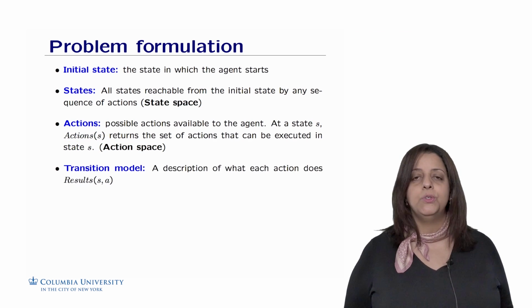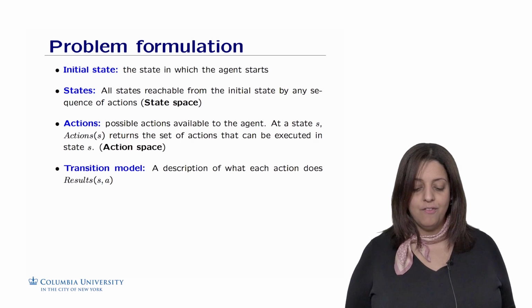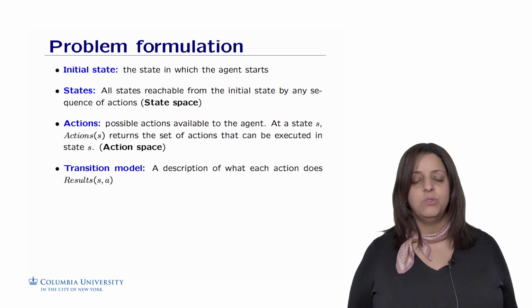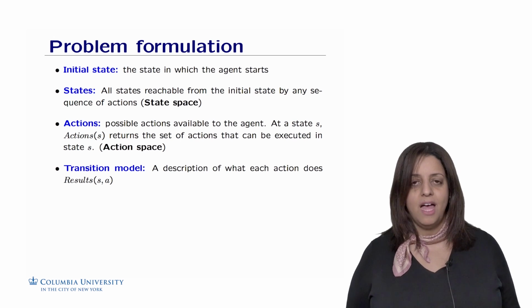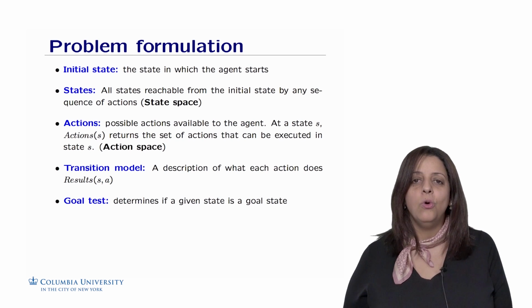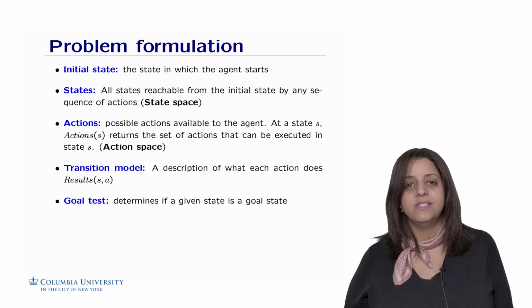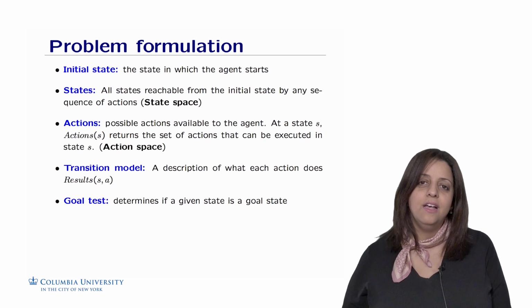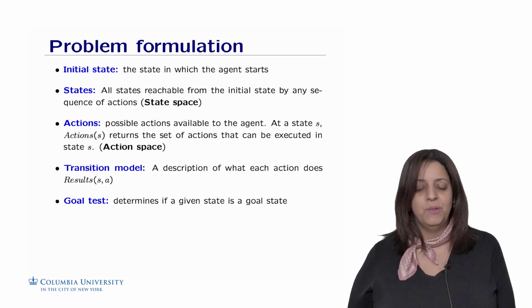We also define what we call a transition model. This helps us describe what each action does, which means what the resulting state is from being in the state S and applying some action A. We also define what we call a goal test. This determines whether a given state is a goal state or not. So we're going to have this kind of test that tells us whether we reached what we wanted to achieve or not.